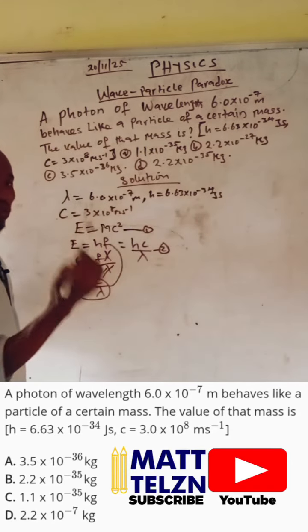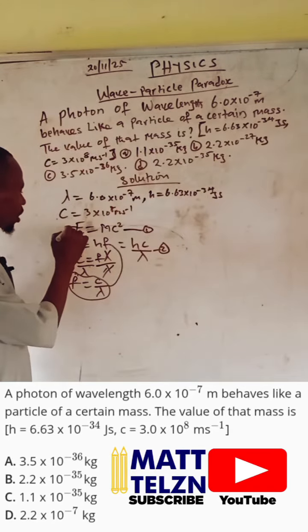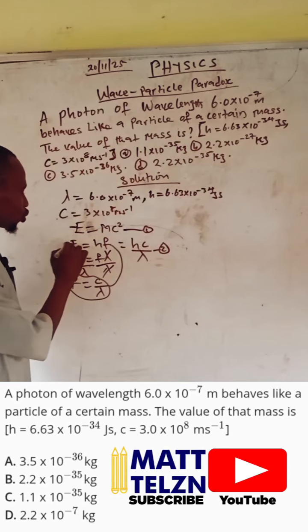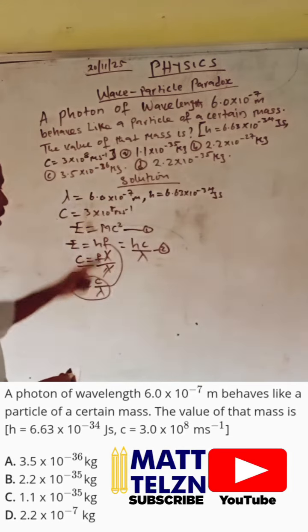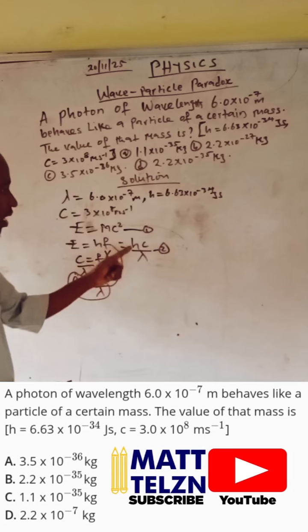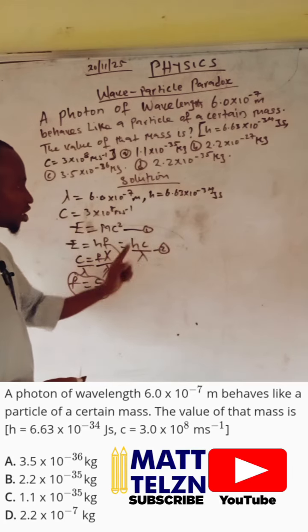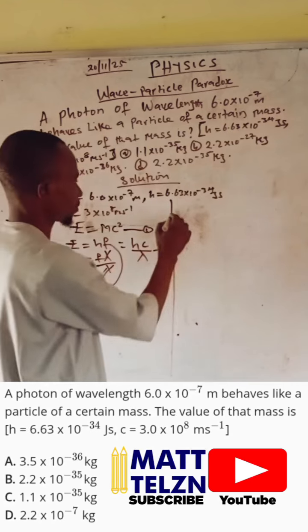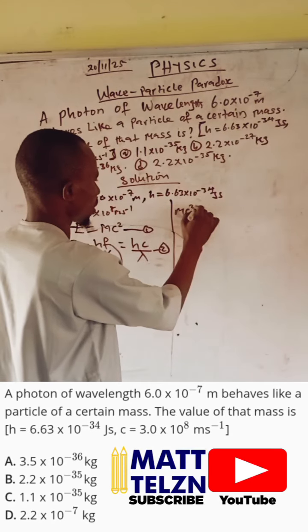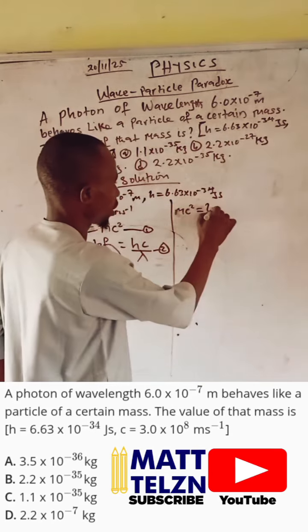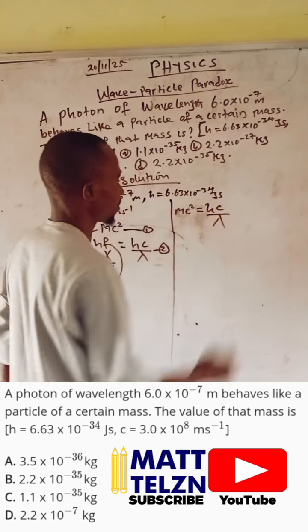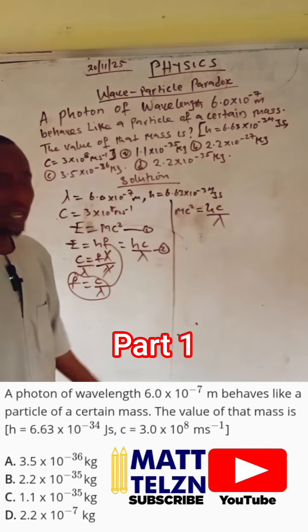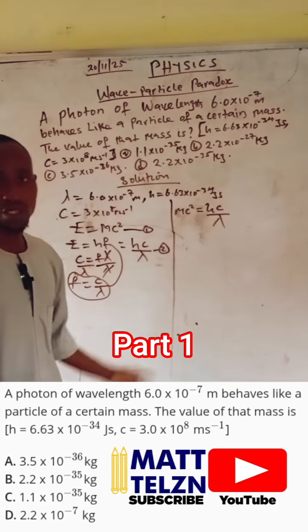Now compare equation 1 and equation 2. Equation 1 is energy, equation 2 is also energy. That simply means mc squared is the same thing as hc over lambda. Good. So what I'm going to have is mc squared is equal to hc over lambda. Good. I'm asked to calculate my mass, right? Let me see what is going to cancel.